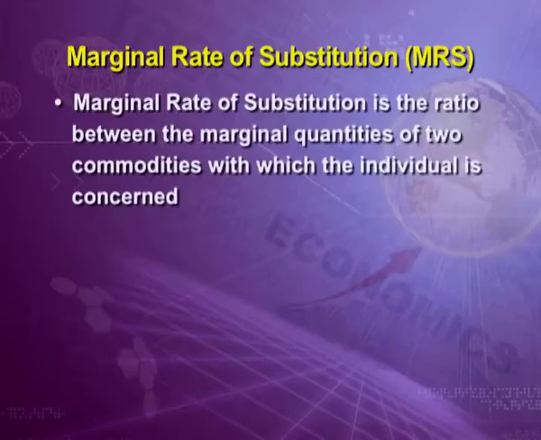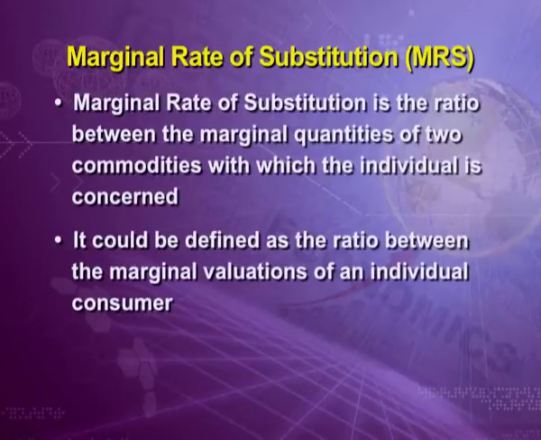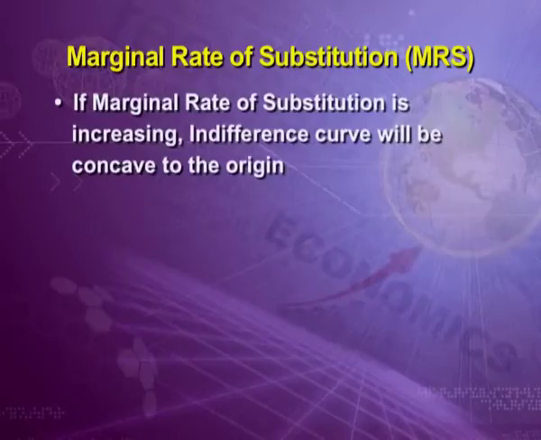We can say that MRS is the ratio between the marginal quantities of two commodities with which the individual is concerned. It could be defined as the ratio between the marginal valuations of an individual consumer. Shape of indifference curve is affected by the trend of MRS. Like if MRS is increasing, IC will be concave to the origin.